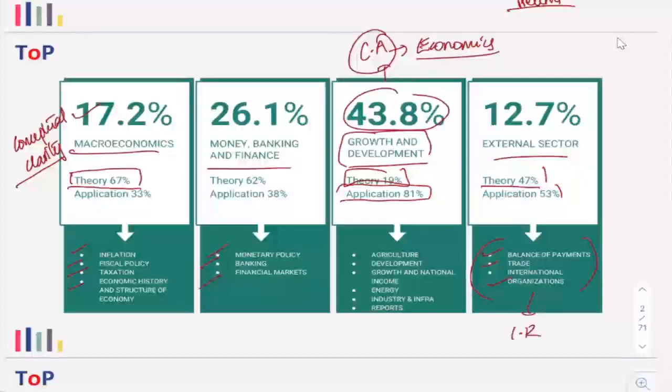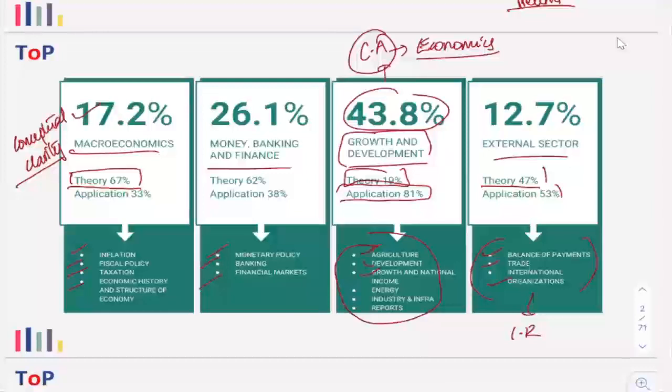Now when it comes to growth and development, these are some of the topics that you already prepare for your mains, such as agriculture. Now what is development? There you have to understand inclusive development, the components of inclusive development, such as financial inclusion, etc. You also have to understand growth and national income aspects, like what is national income, and the method of calculating national income. You also have to understand growth.